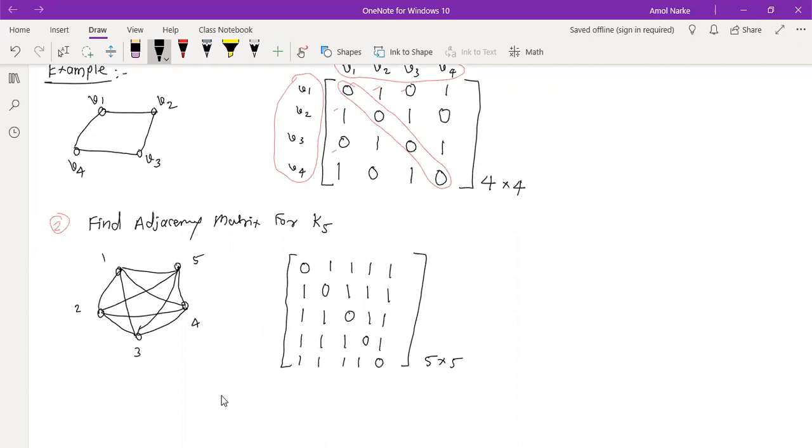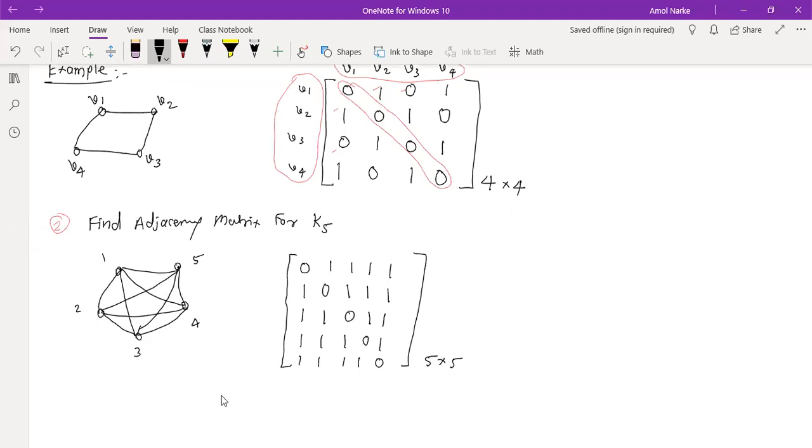What is the definition of a complete graph? We have edges from any vertex to the remaining vertices. So its matrix always looks like this: all the diagonal elements are 0 and non-diagonal elements are 1. Whether it is symmetric? Sir, in this case also if we do the transpose, then it will be the same. Yes, exactly.